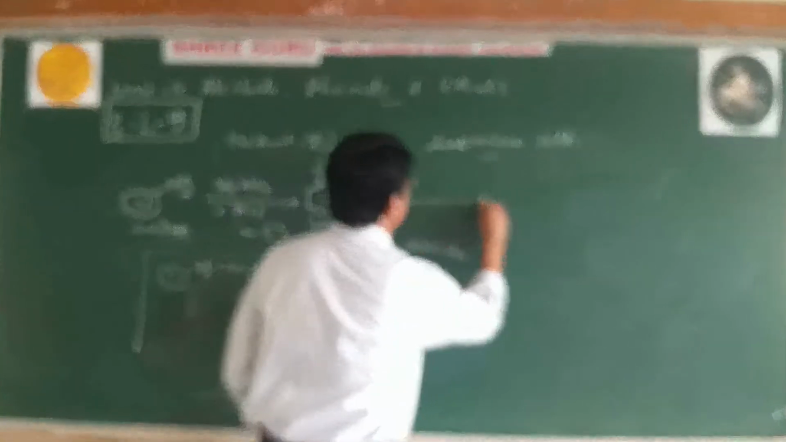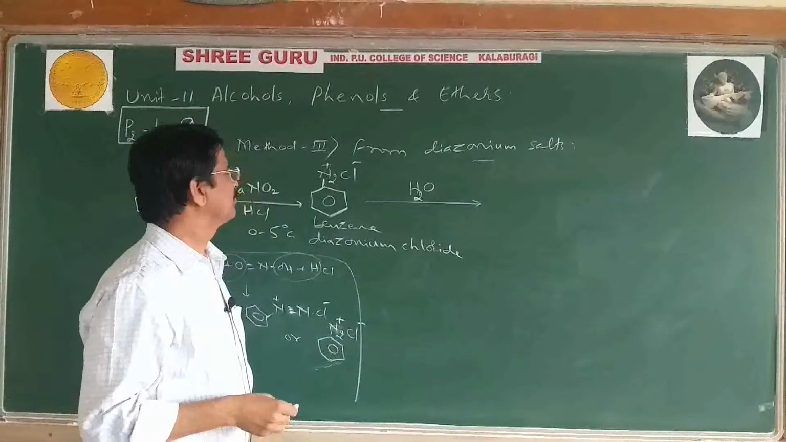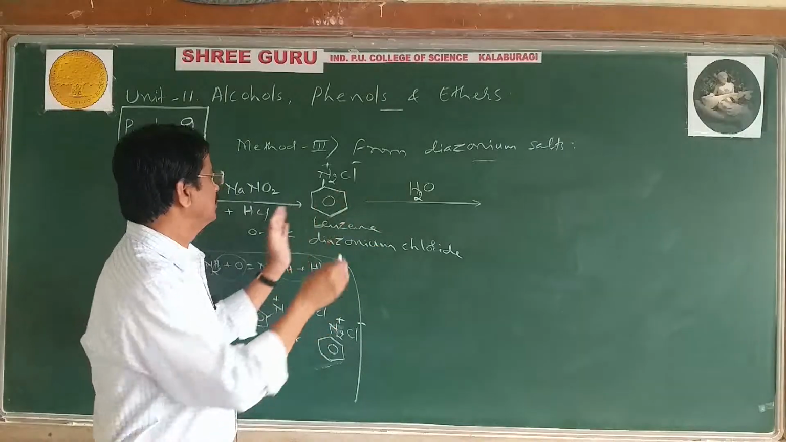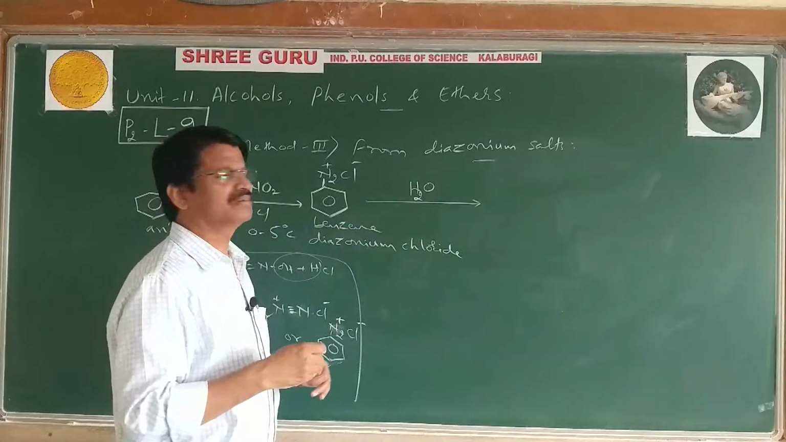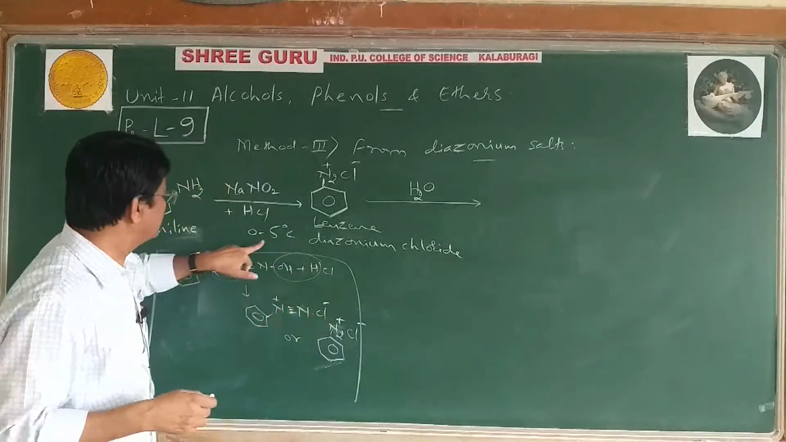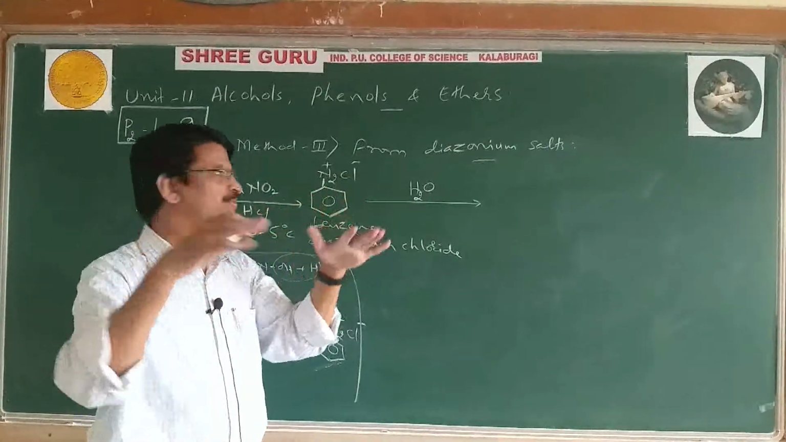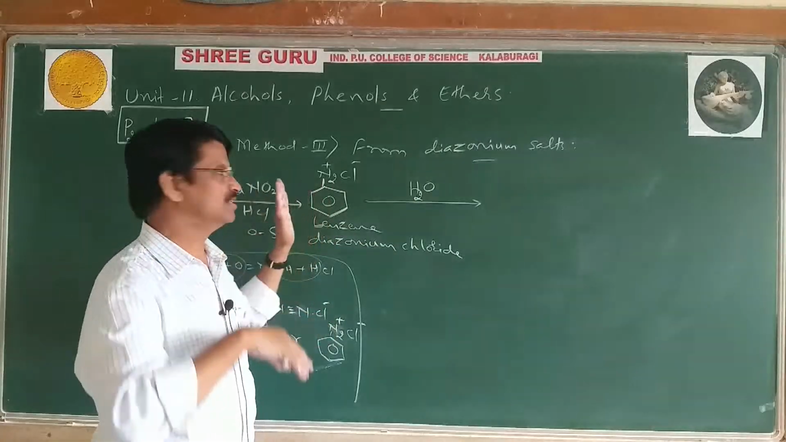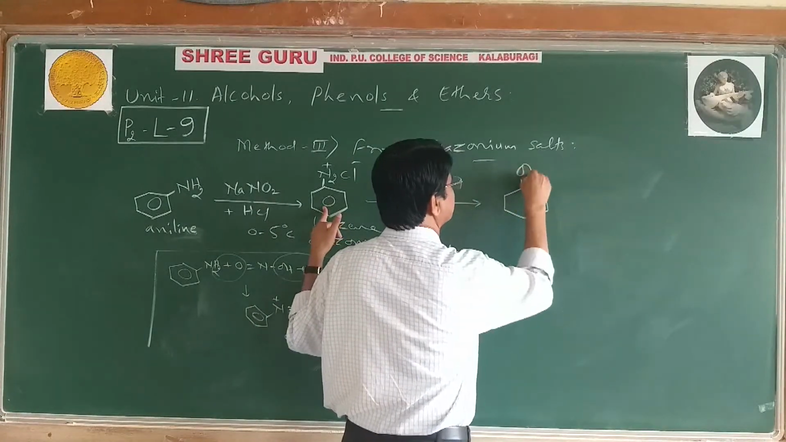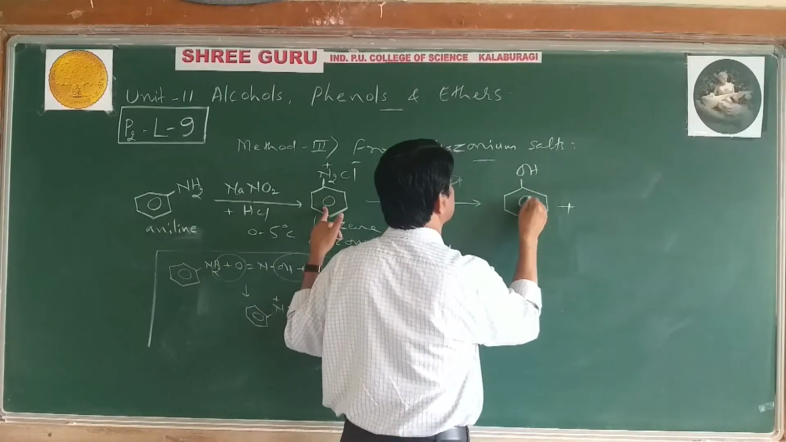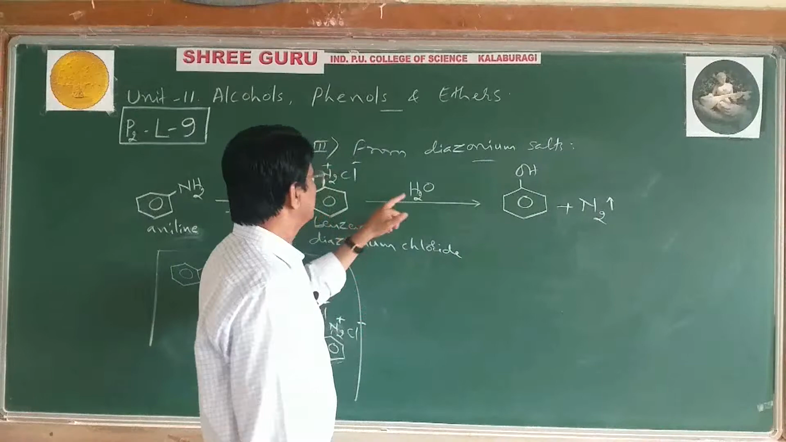Next, diazonium salt undergoes hydrolysis. Diazonium salt undergoes hydrolysis means this solution is kept for 2-3 minutes at normal temperature, or 0 to 5 degrees. Already it is 0 to 5 degrees, and plus 5 degrees means 10 degrees, 15 degrees. At that temperature, this molecule undergoes hydrolysis. Then it can produce phenol plus nitrogen gas liberated and HCl.